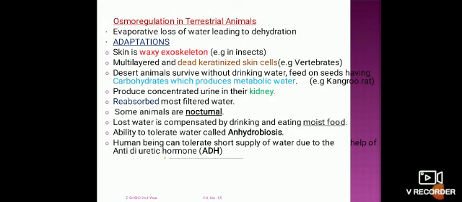In the human kidney, a hormone is also produced known as antidiuretic hormone that reabsorbs the water and produces more concentrated urine. In this way, these organisms which are present in terrestrial conditions can survive even in severe drastic conditions.